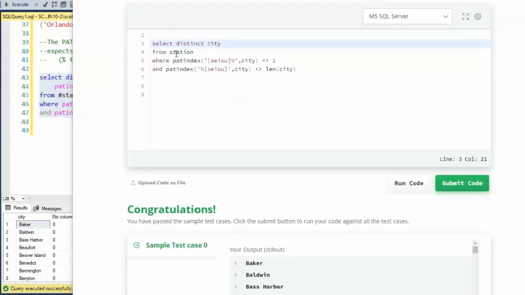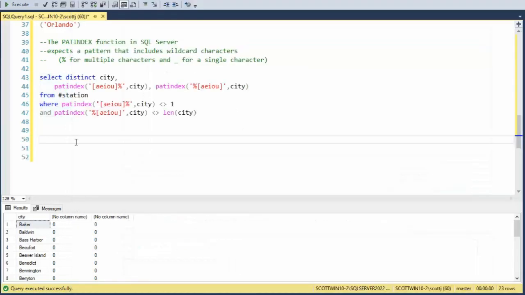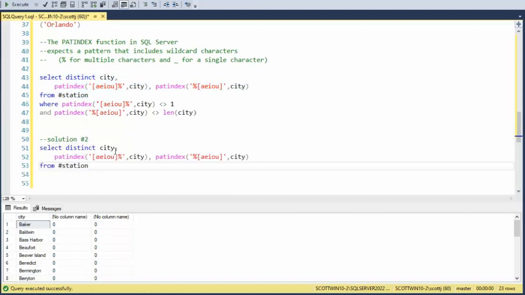Here you can see our first solution solves the problem. Let's look at our second solution. So let us begin solution number 2. Come here and say minus minus solution number 2. So I don't have to write that again, let's go ahead and get that out of there.